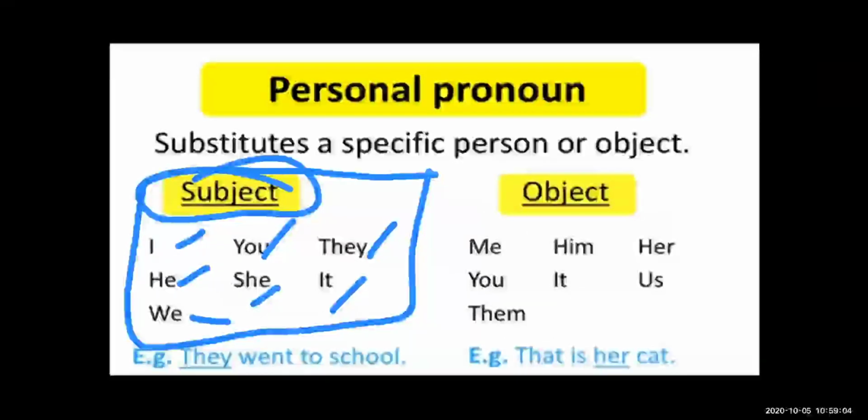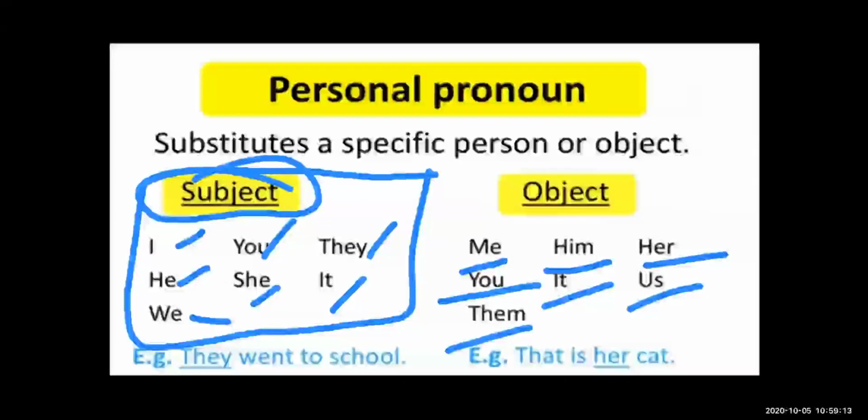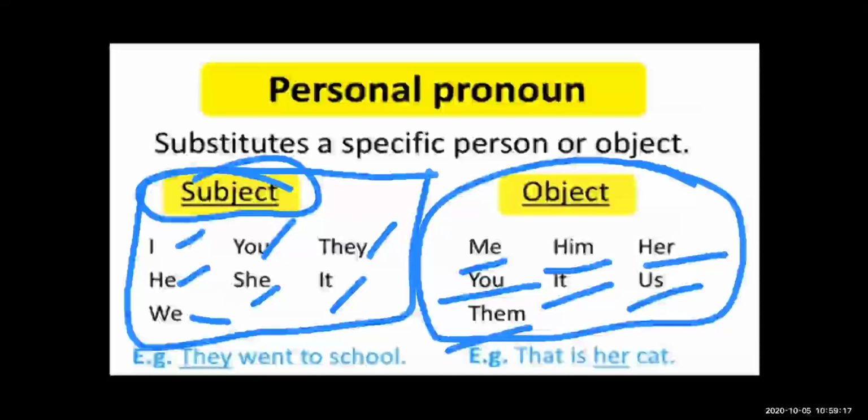Then me, him, her, you, it, us, they, these are all the objective pronouns. The pronoun which we use as an object in the sentence is the objective pronoun, and the pronoun which we use as a subject in the sentence is the subjective pronoun.